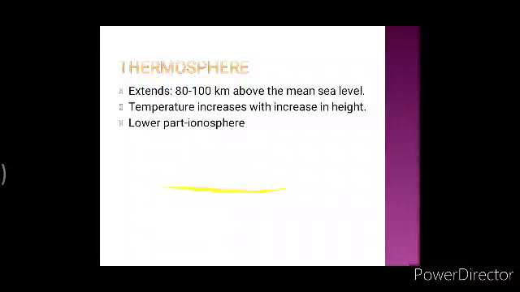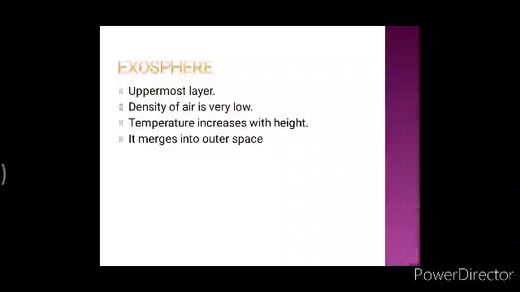Here, now we come to the last layer, which is exosphere. It is the uppermost layer where the density of air is very low. There we can find very light gases like hydrogen and helium. Here also temperature increases with height and it can reach about 4500 degrees Celsius. You know, scientists consider exosphere part of our planet's atmosphere. But since it gradually merges into the outer space, there is no clear upper boundary of this layer.